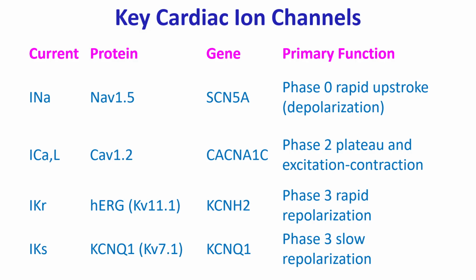IKR: protein is HERG, KV 11.1. Gene is KCNH2. Primary function is in phase 3 rapid repolarization. IKS, that is the slow component: KCNQ1 gene, that is KV 7.1. Primary function in phase 3 slow repolarization.